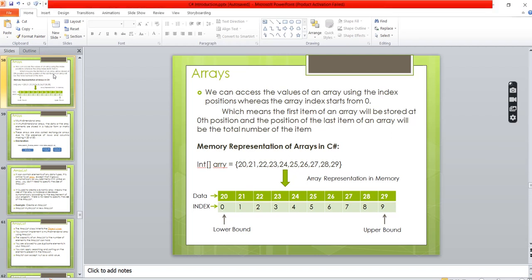If it starts with the 0 bound, 0 to 9, the size is 10. If the size is 100, then the starting value, the lower bound, will be 0, and the upper bound will be 99.